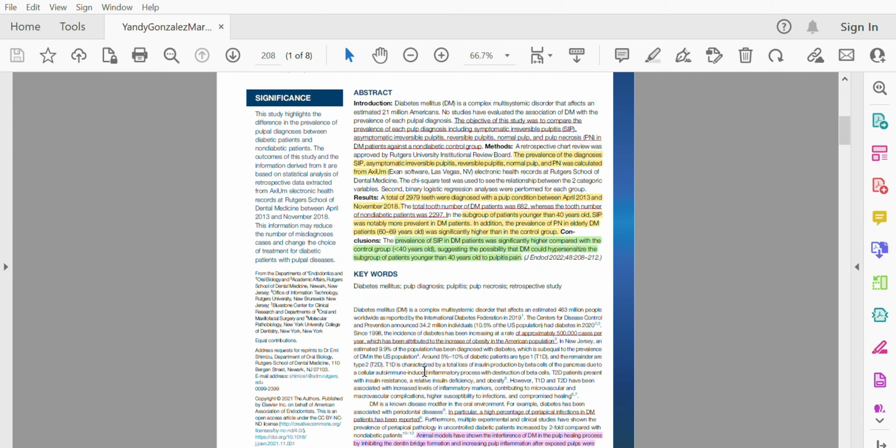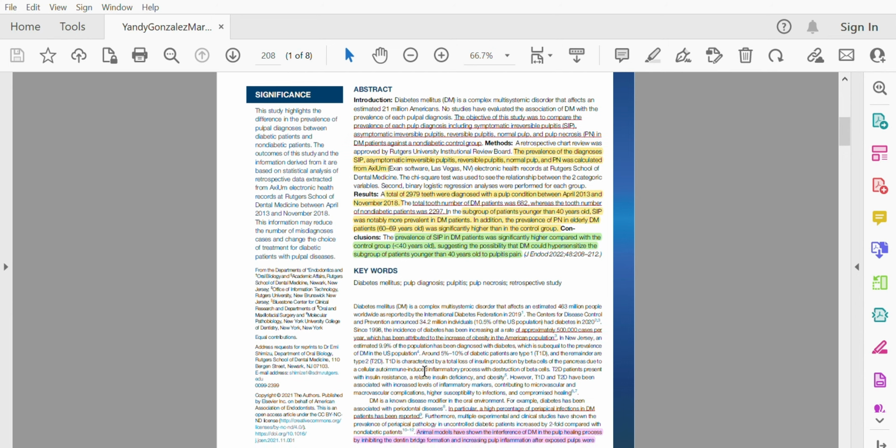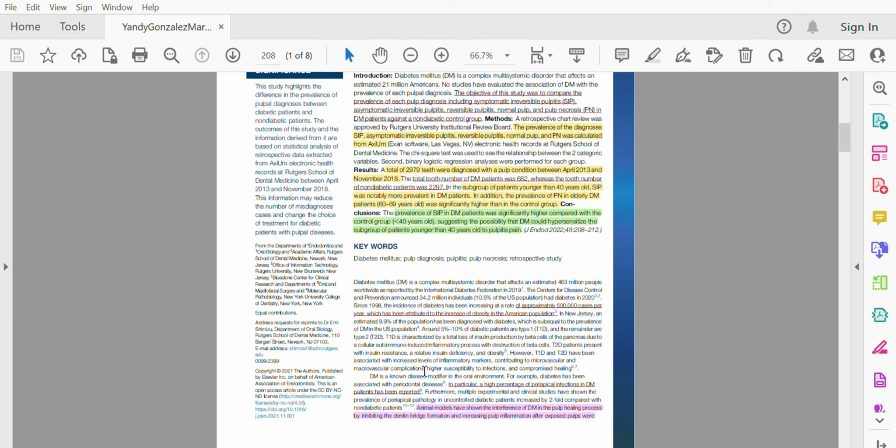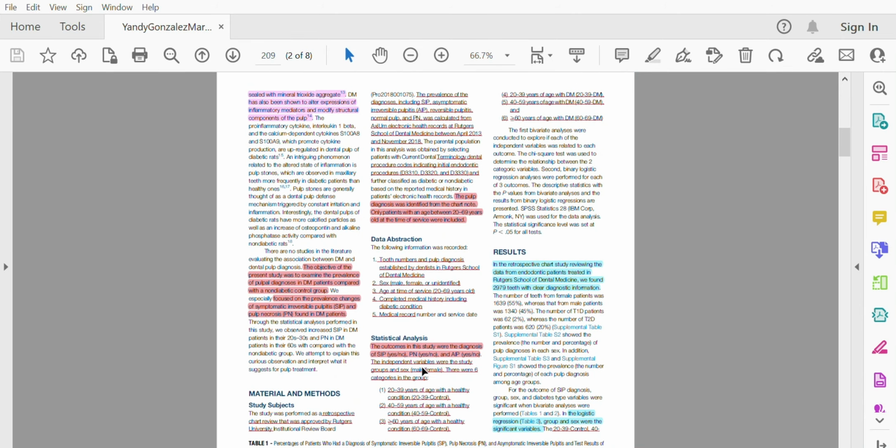In the beginning, the authors report that animal models have shown that diabetes mellitus interferes with the pulp healing process by inhibiting dentine bridge formation and increasing pulp inflammation after exposed pulp was treated with MTA. Also, diabetes mellitus has been shown to alter the expression of inflammatory mediators and modify structural components of the pulp.